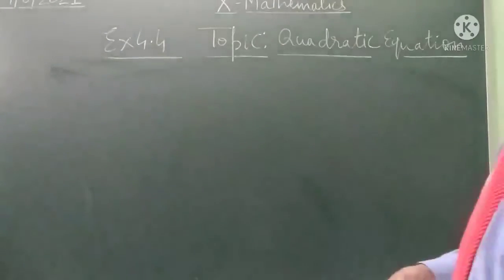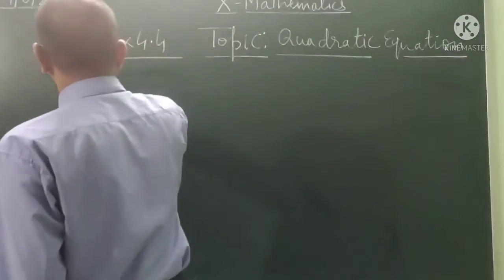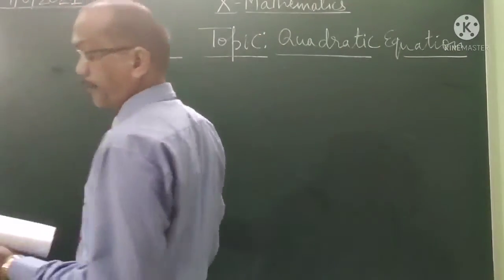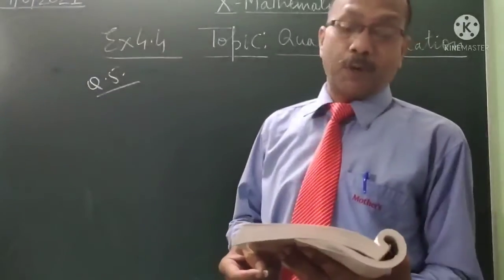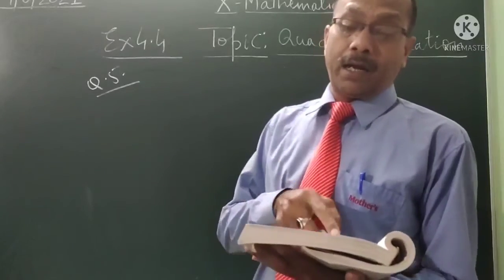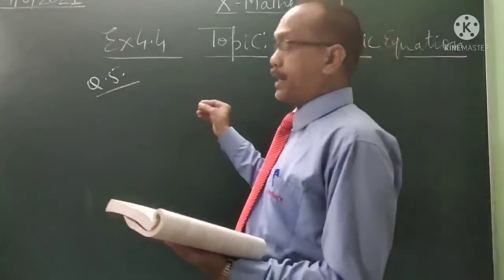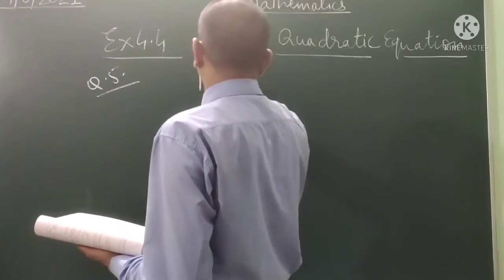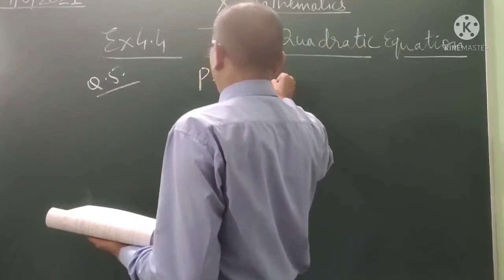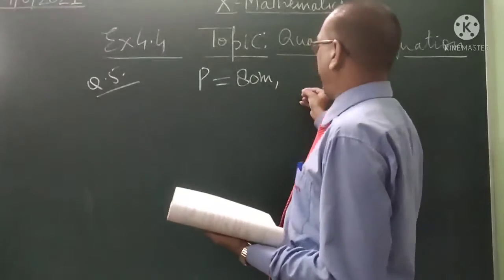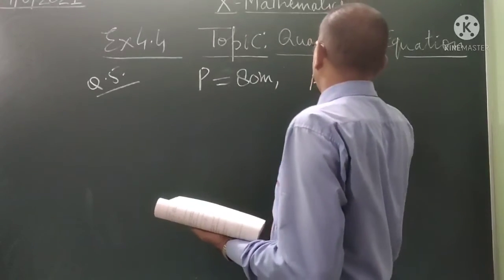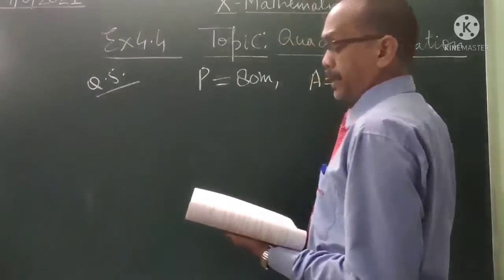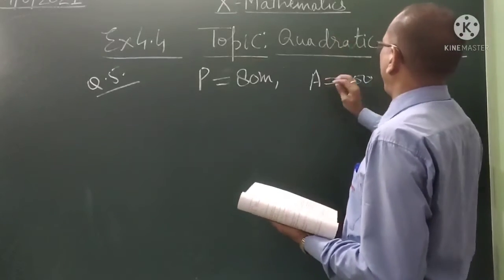Student, now question number 5. Is it possible to design a rectangular park of perimeter 80 meter and area is 400 meters square?